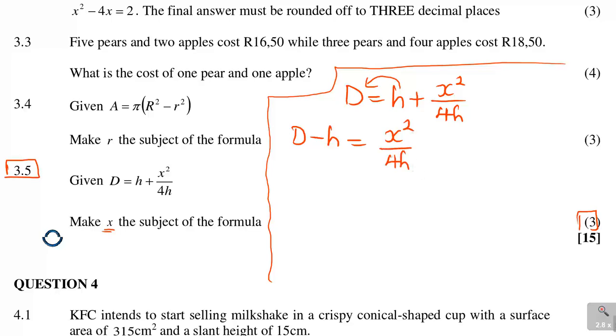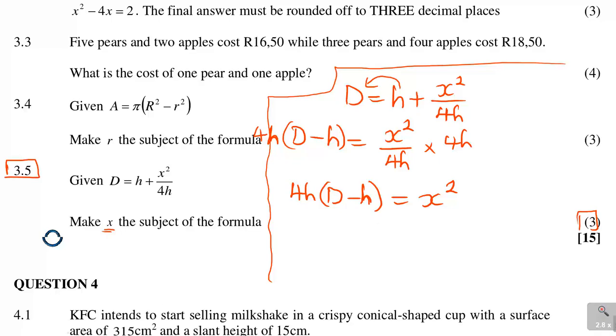So far so good. Now to get rid of that fraction, you multiply by 4H on the left, but remember what you do on the left, put a bracket, also multiplied by 4H on the right hand side. Don't forget to put a bracket so that you have 4H multiplying not only the big D but also the H, because it's affecting everything on the left hand side. Hence you put a bracket. This is equal to X squared. Hope you are seeing that.